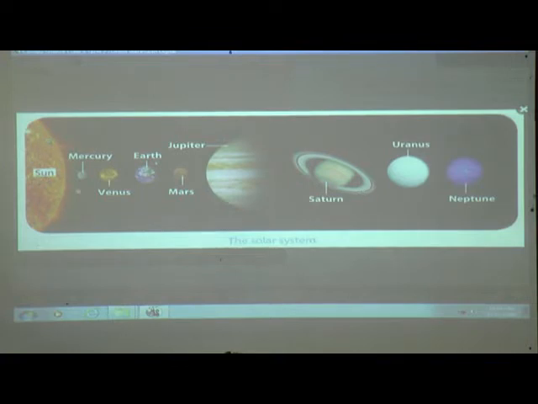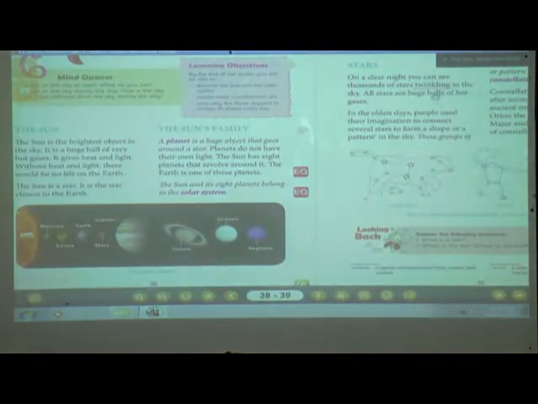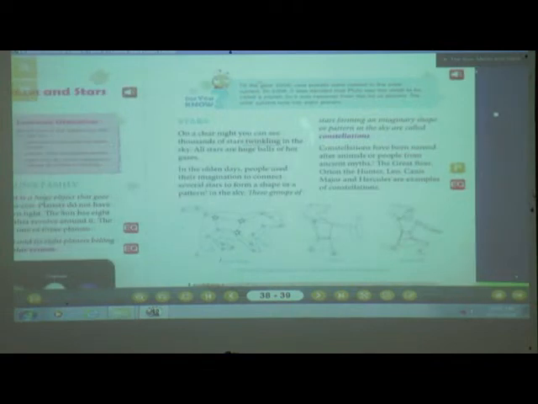See, this is the sun, which is a very huge ball. This is the sun's family. There are 8 members, not including the sun. So there are 8 members in the sun's family: Mercury, Venus, Earth, Mars, Jupiter, Saturn, Uranus and Neptune. Okay, so here they have given one "Did you know?"